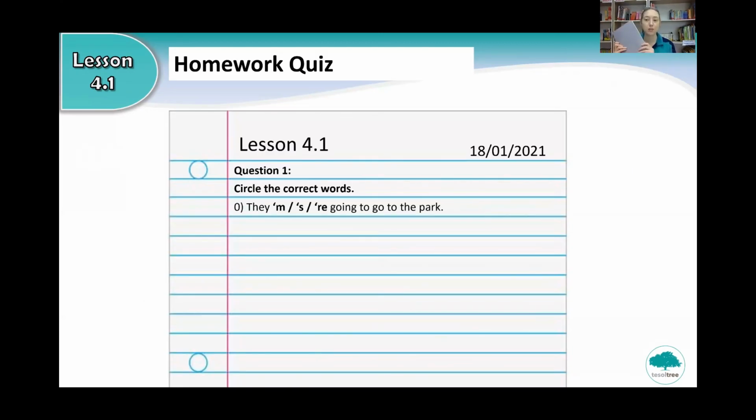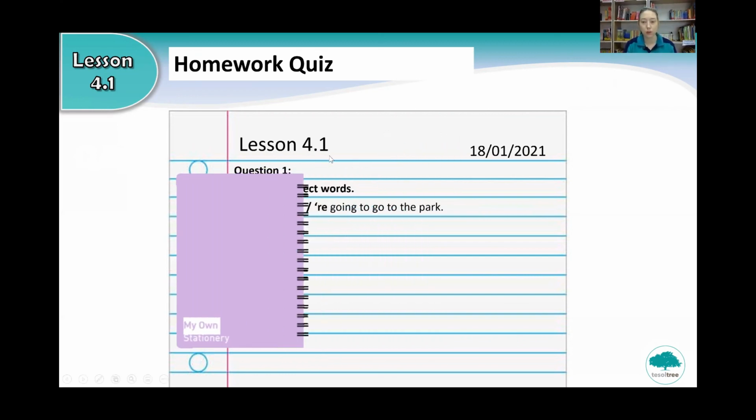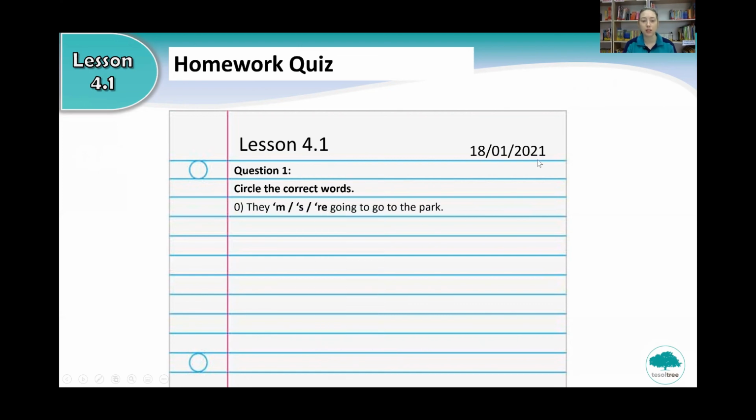Now it's time for some homework. Can you get out your notebook and copy lesson 4.1 and the date and write question 1. So here is an example question. Them, theys, or they're going to go to the park. What is the correct answer? Them, theys, or they're? That's right. They're going to go to the park.